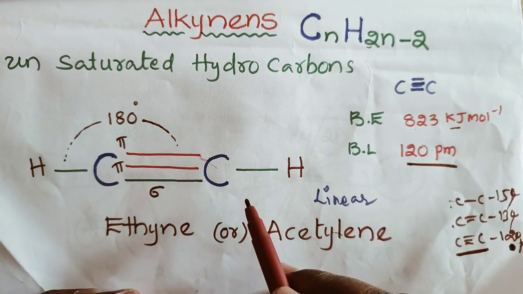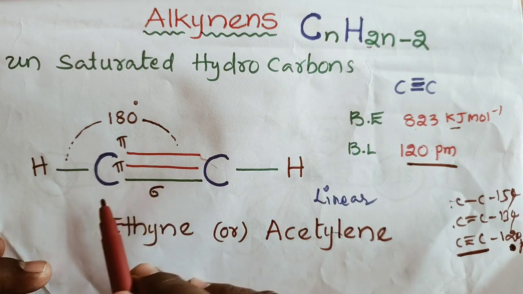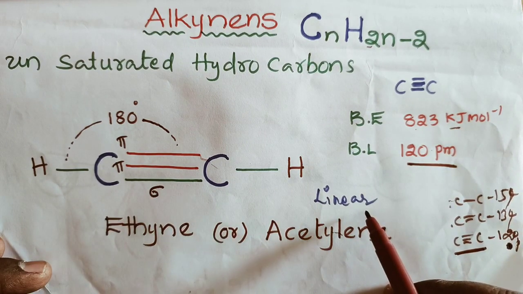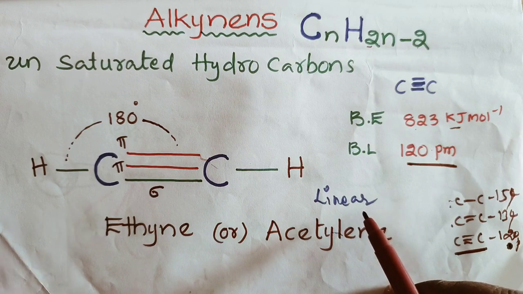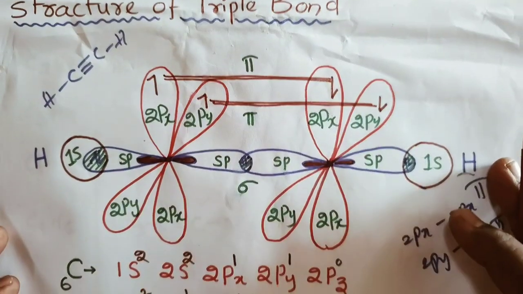And the geometrical structure of this alkyne: for example, if you take ethyne, it has a linear shape. The geometrical shape is linear. So this is about the alkyne. Now, the structure of the triple bond.